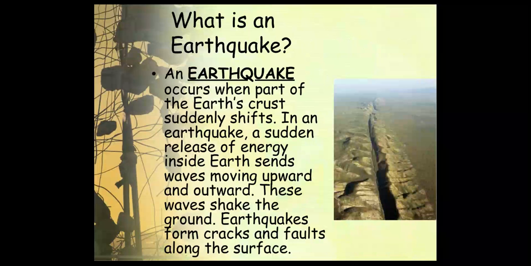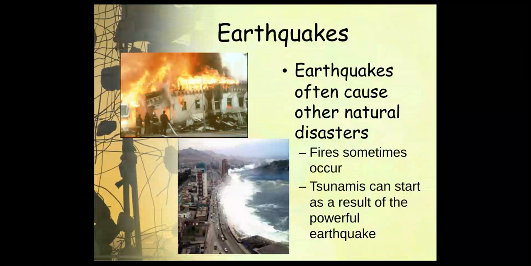An earthquake occurs when part of the Earth's crust suddenly shifts. In an earthquake, a sudden release of energy inside Earth sends waves moving upward and outward. These waves shake the ground. Earthquakes form cracks and faults along the surface. Earthquakes often cause other natural disasters. Sometimes fires will occur, and tsunamis can start as a result of the powerful earthquake.